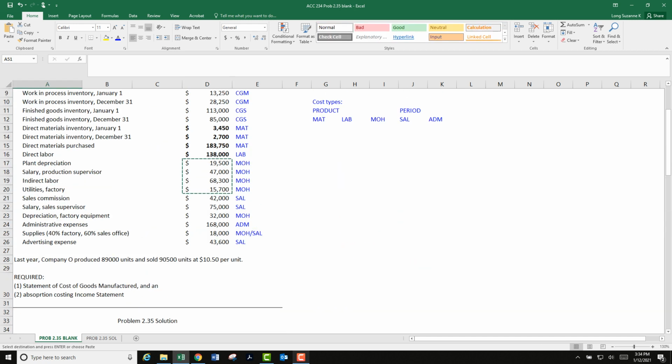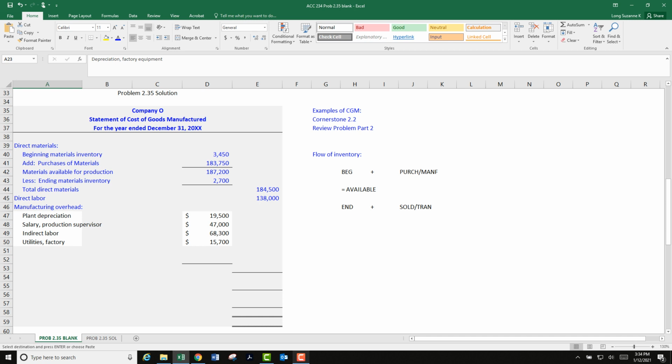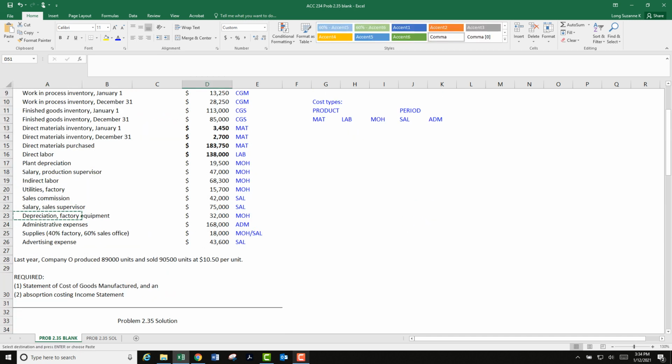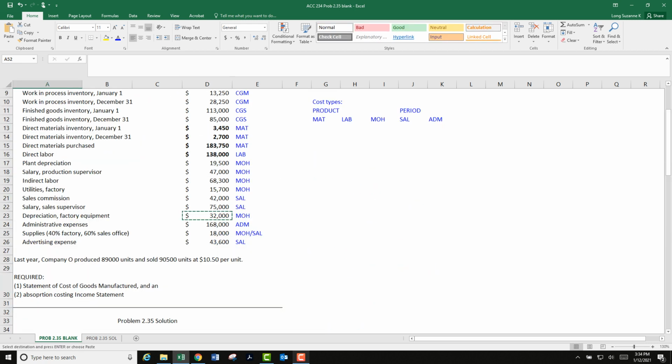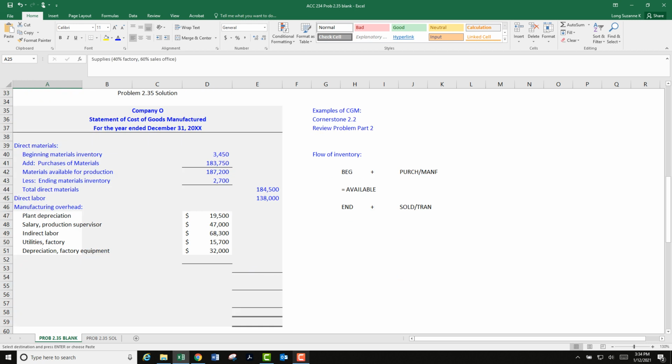What's next? This one. So to copy and paste, I'm clicking on what I want to copy, Control C and Control V. Control C, Control V. And one more. This one will be a little bit fancier, right?